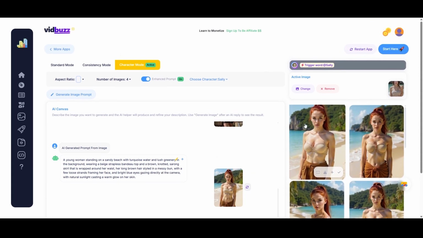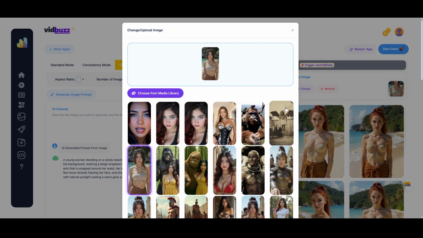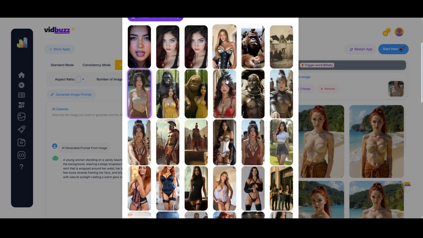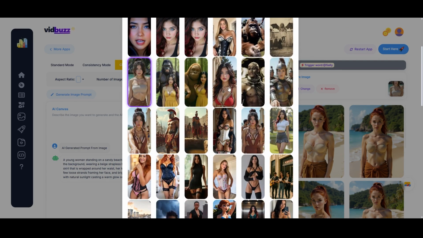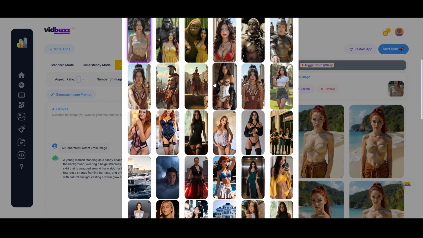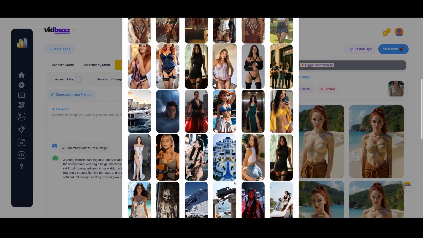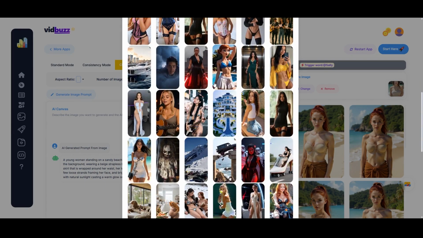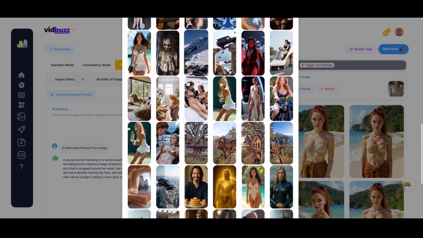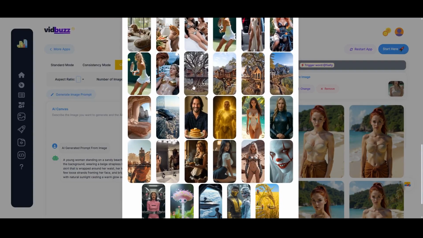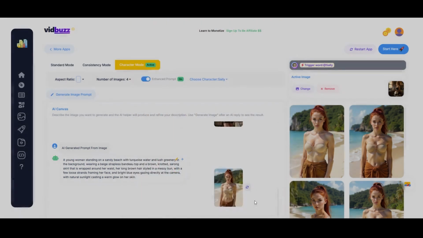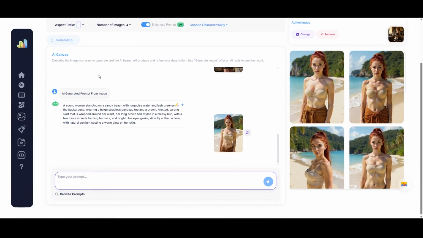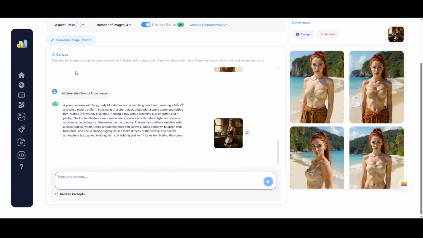So the point of doing this is that, again, it's good to have a lot of variety in your images, because when you're training a character, if too many of those images are very, very similar, then it doesn't really matter what your prompt is. The tool is going to have a hard time following the prompt if all of your reference images are really, really similar. And so that's why it's important to do this and basically put Sally into all of these different outfits and all of these different situations, different hairstyles, different lighting, because this allows the AI to understand what Sally looks like in many different types of lighting and scenes and situations and hairstyles.